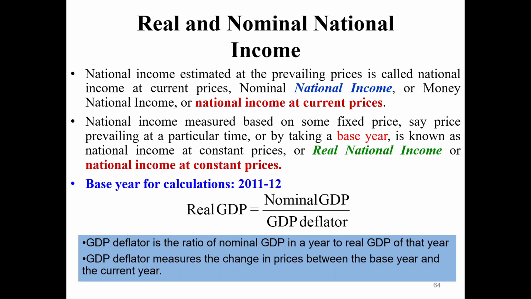And GDP at factor cost excludes the indirect taxes and includes the subsidies. Next we'll discuss real and nominal income. Real income is calculated based on a base year with fixed prices. It is known as real national income or national income at constant prices. Nominal income is estimated based on prevailing prices, known as nominal national income or money national income. Real GDP is the ratio between nominal GDP and the GDP deflator.